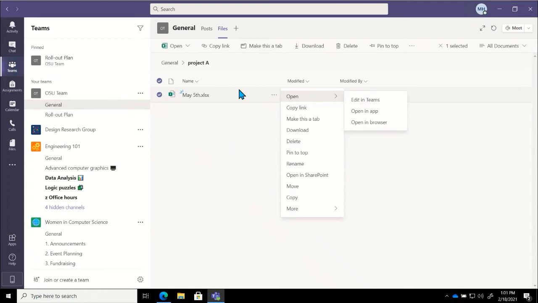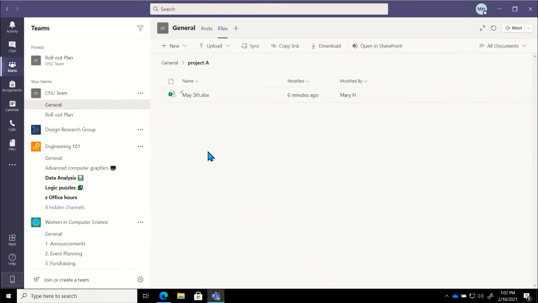If for some reason I absolutely needed to work on an entirely different version of this, if I needed to work on this file, but I don't want to work on the version that's stored in Teams, you do have the option to download a copy. And I cannot put enough emphasis on the word copy, because if we open up the file that we have downloaded and make changes, those changes are not going to be reflected in the file that is stored in Teams. So just something to be aware of there.